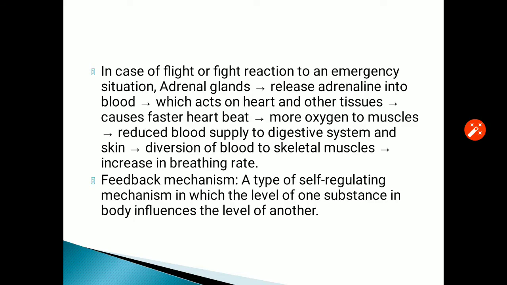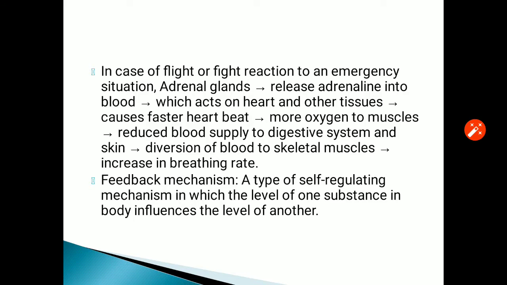Basically these are termed the 3F hormones. 3F is what? Fear, flight and fight. In these three conditions the body needs to react very fast. So this gland helps in dealing with the situation.